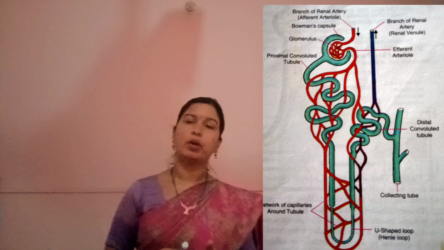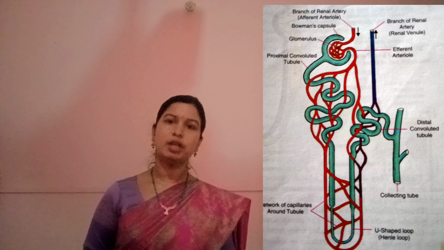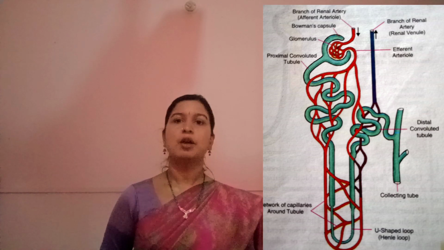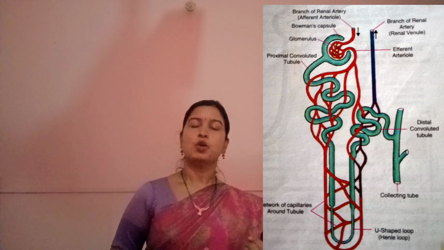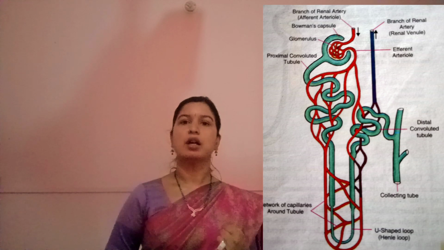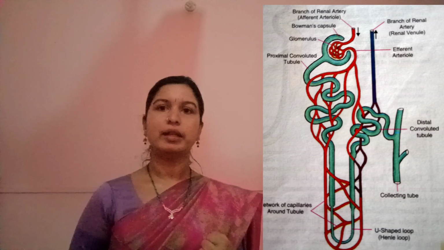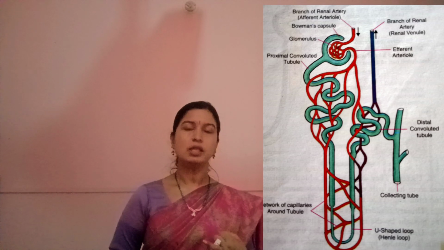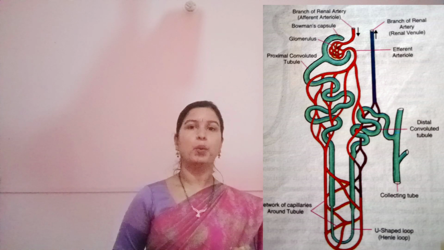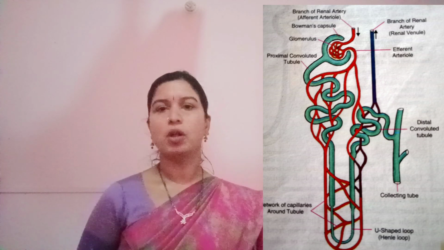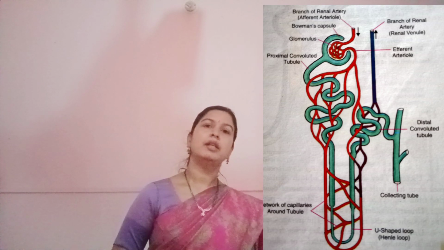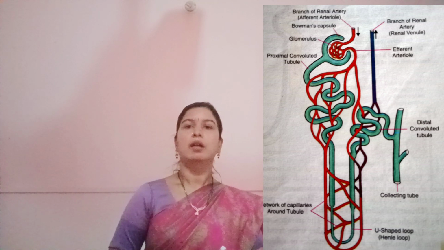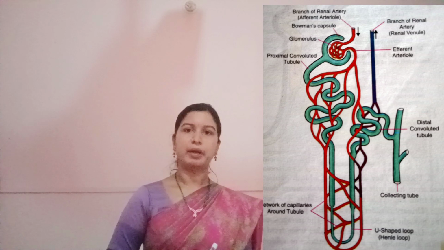So remember, we were looking at the different steps which occur in filtration, how urine is formed inside the kidneys. It occurs inside the nephron. Renal arteries bring blood along with waste. So first step is ultrafiltration, which occurs inside the blood capillaries or by the glomerulus. Then after that it passes into the PCT, where reabsorption occurs, reabsorption of useful components along with water. And after that Henle's loop also helps in absorption of water. And after that tubular secretion continuously occurs in the DCT, where waste products are secreted by the blood capillaries.